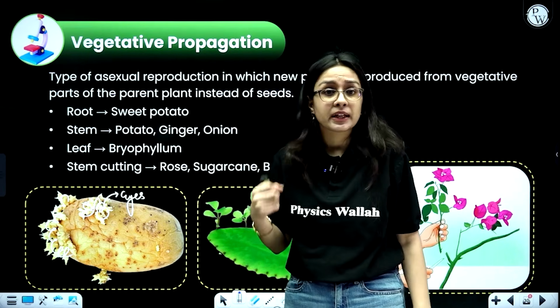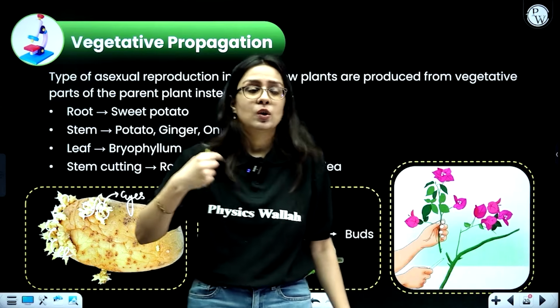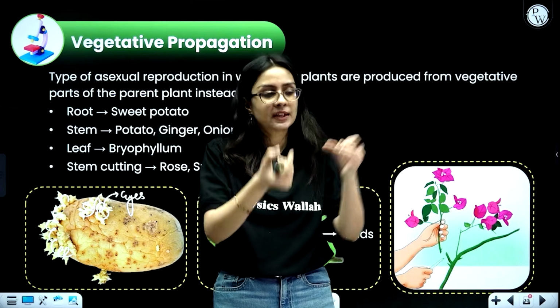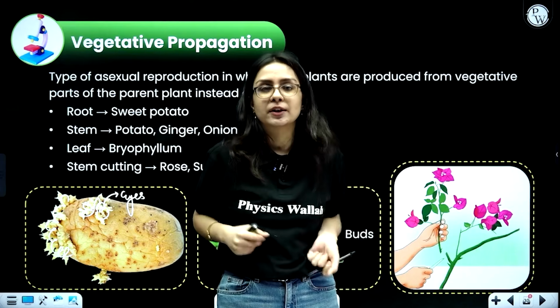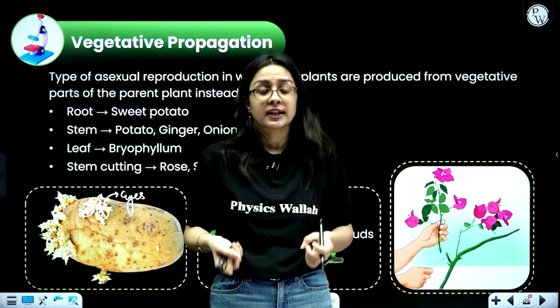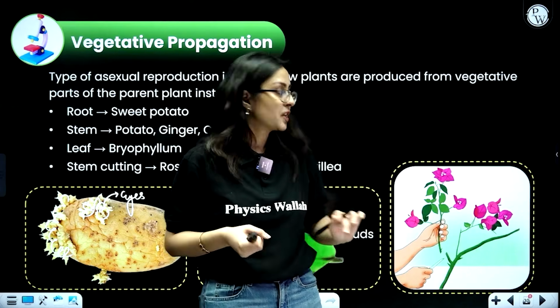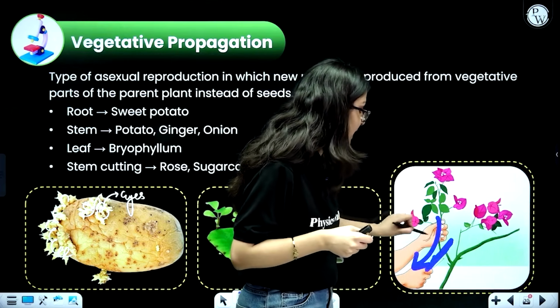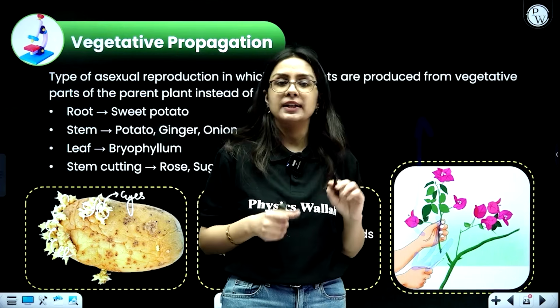Example, in case of stem cutting, you see rose. When you have to plant a rose, you don't go for the seeds. You simply cut a stem, put it in the soil, and a new rose plant grows. Likewise in case of sugarcane, likewise in case of bougainvillea. Simply cut one from the stem and put it in the soil, and this will grow into a new bougainvillea plant.